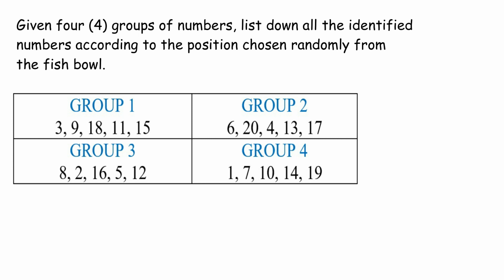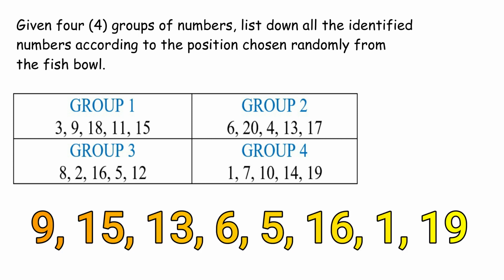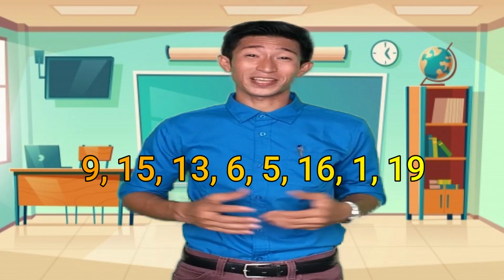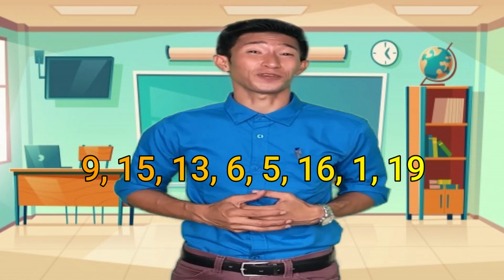Based on the randomly chosen papers, the numbers must be 9, 15, 13, 6, 5, 16, 1, and 19. How's your performance? Were you able to correctly identify these 8 numbers? If yes, then great. If you missed some, do not worry. Remember, mistakes are just part of our learning, okay? But class, did you know that you have already illustrated random sampling without knowing them formally? Yes, all the activities that you have participated in since the beginning are already about illustrating random sampling.